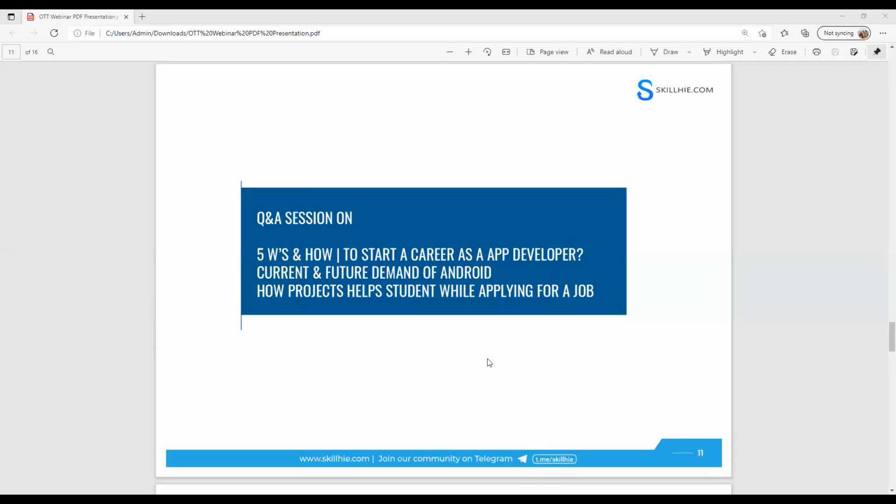My suggestion is, please compare with other courses and other technologies. I think Android will give you a very good boost. It's not like a software developer role or data entry. It gives you satisfaction every day, because you are playing with real-time things. Your app may help millions of people. Not only OTT apps, we have so many great applications, like health related and technology related applications, and so many things.